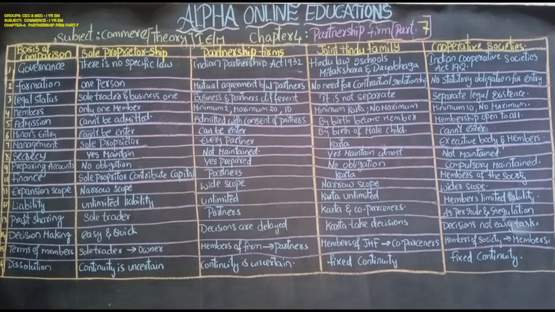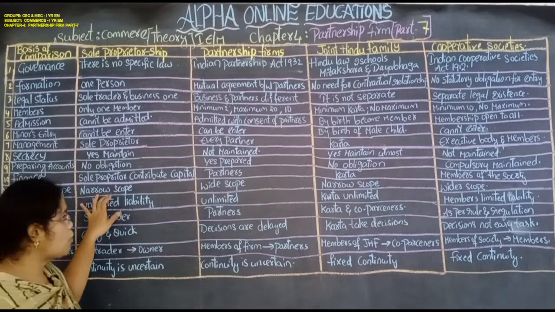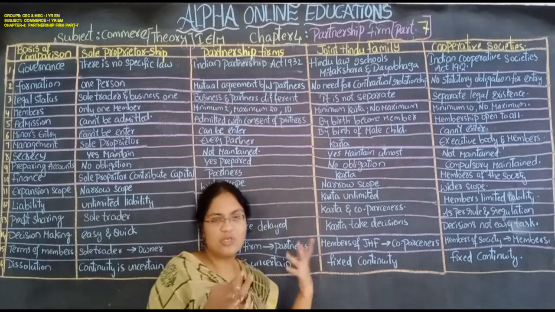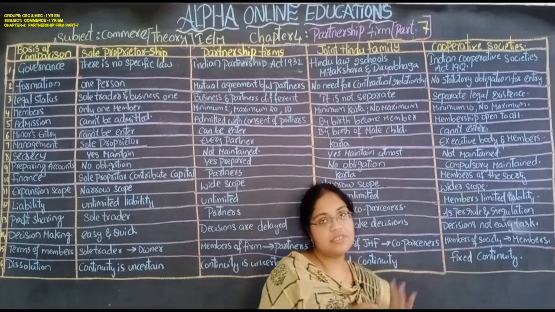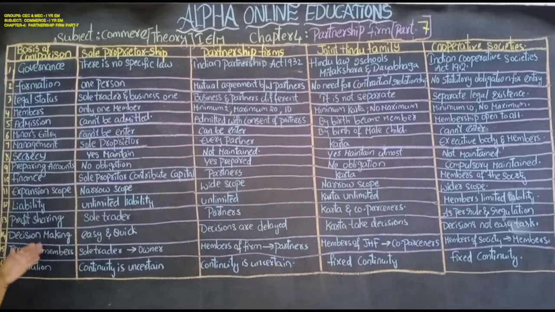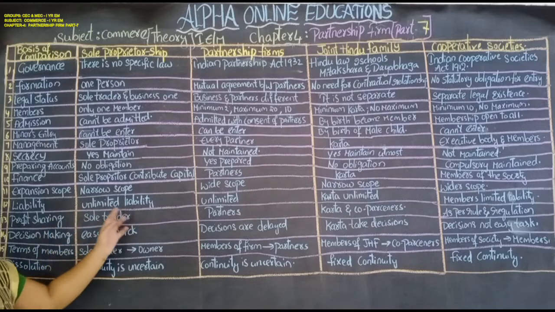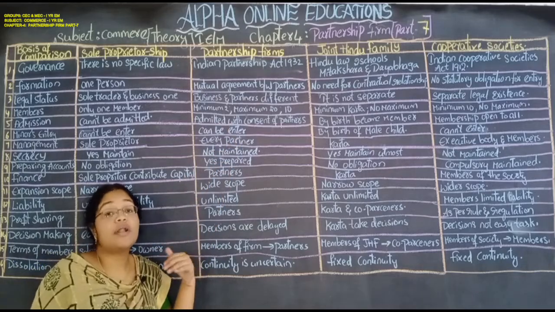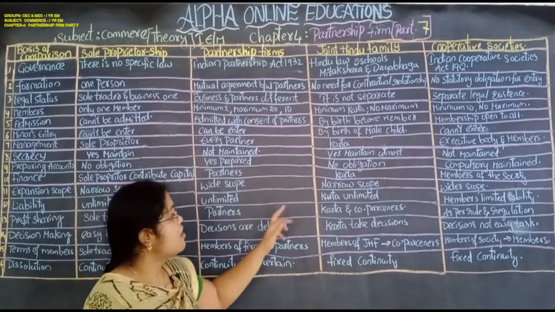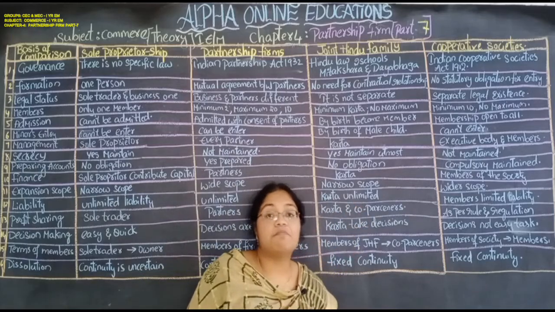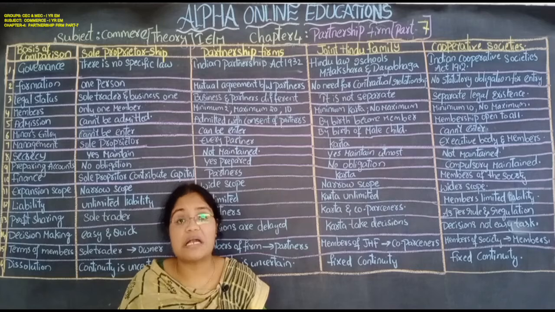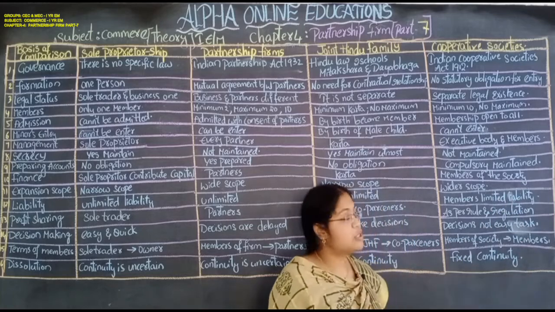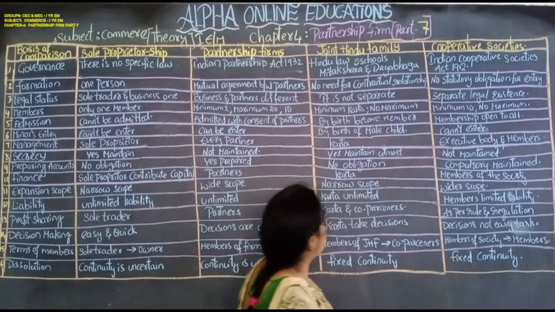So, expansion scope. This is narrow scope. This is wider scope. Wider means there is more chance of expansion. Narrow means no chance of expansion. Next, liability. Unlimited liability of the sole proprietor. Unlimited liability to the partners according to the agreement. For the karta, liability is unlimited, but the liability of the remaining members, the co-partners, is limited. The members of the cooperative society have limited liability.